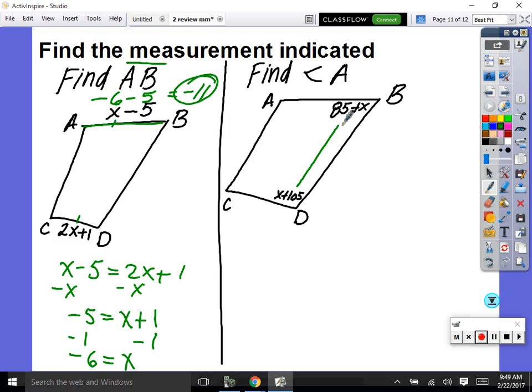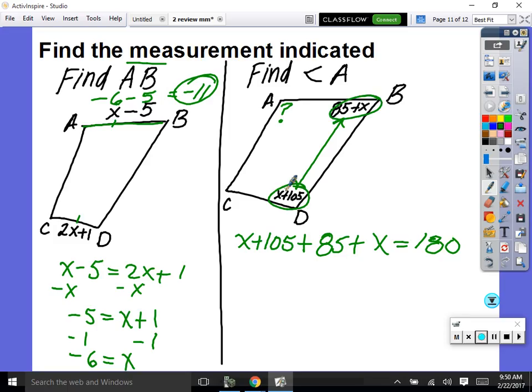Hey, do not say these are equal. It wants us to find angle A. So what I'm going to do is put a question mark there. I don't know angle A unless I know this angle, because aren't these two angles equal? Yeah. So let's first, we don't know this angle without solving for x. So let's solve for x. So isn't our true statement that this plus this equal 180? Yeah. x plus 105 plus 85 plus x equals 180. Don't call those angles equal. This angle and this angle are not equal. They add to 180. So now we're combining like terms.